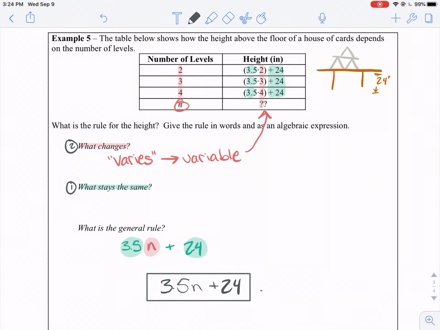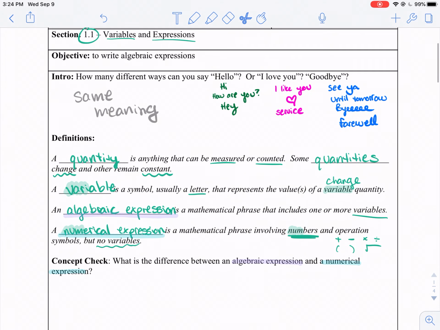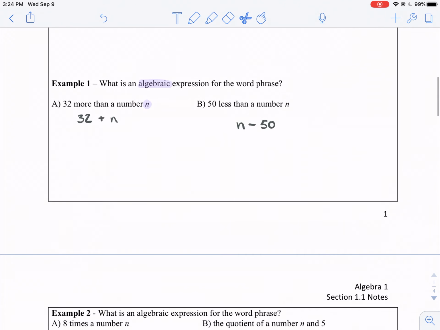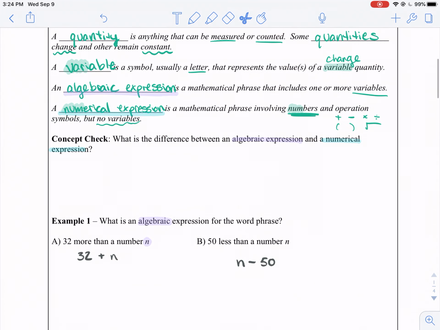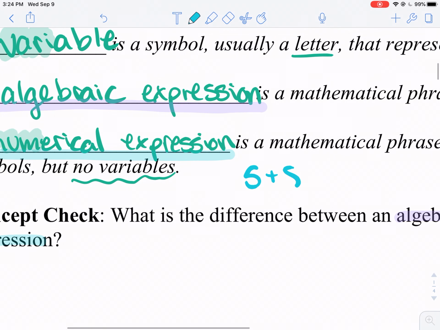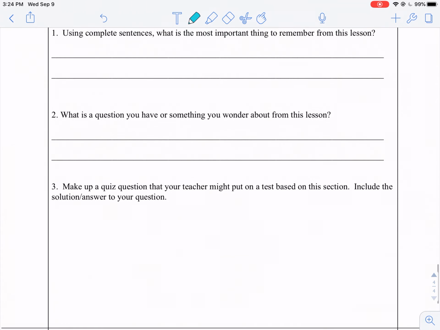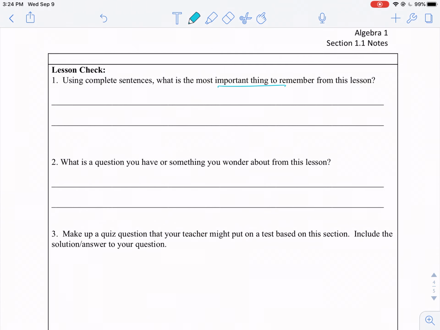That's it. That's our whole lesson. We have two kinds of expressions. We have algebraic expressions like this one because it has a variable in it, something that changes. And then we have numerical expressions, which are way up here. Did I even give an example? I didn't give an example of a numerical expression, you guys. An example of a numerical expression is something like 5 plus 8. It's an expression. There you go. Numerical has numbers. Algebraic doesn't. Go ahead and fill out what you think is the most important thing or question you have, and then make up a quiz question.